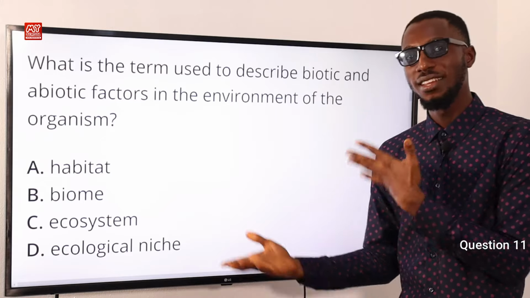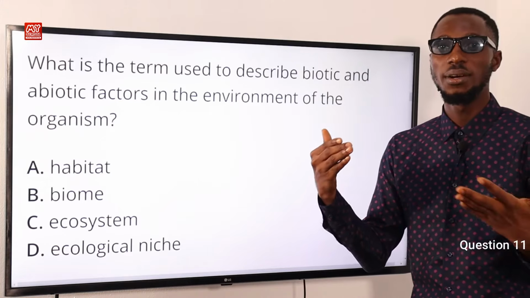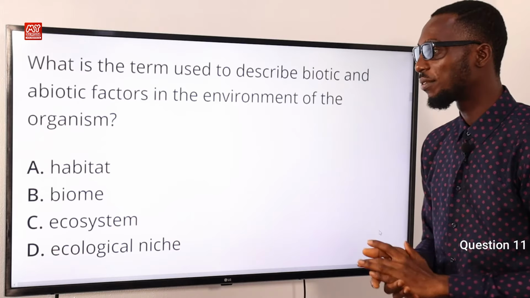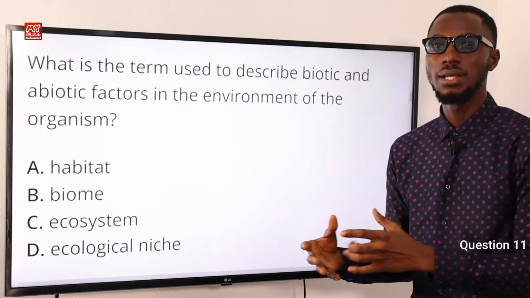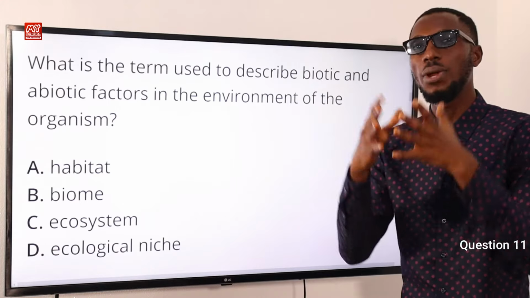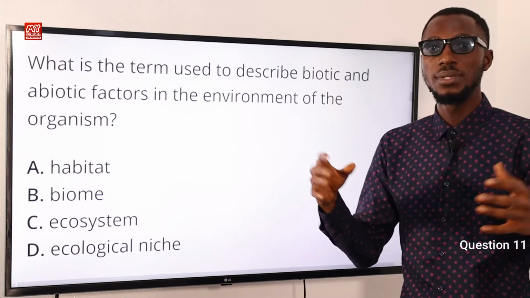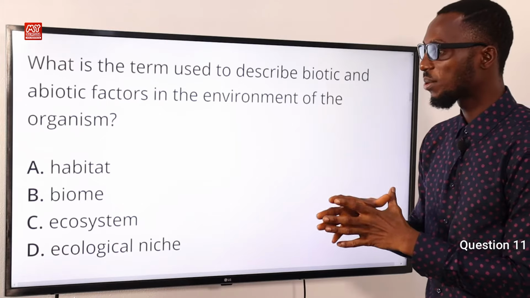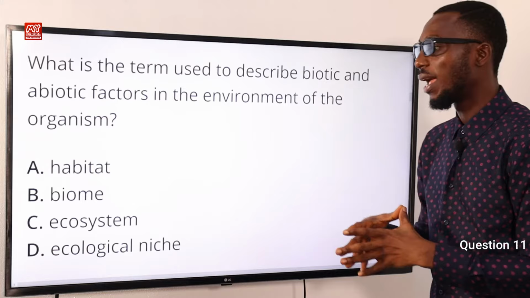It can be aquatic, for instance, for fishes. It can be terrestrial, for instance, you talk about mammals and what have you. You talk about biome. It's actually a combination of plants and animals that have certain characteristics that make them fit for a kind of environment. And that is why we have different biomes in the world. So that is the plant and animal that make up a particular environment.